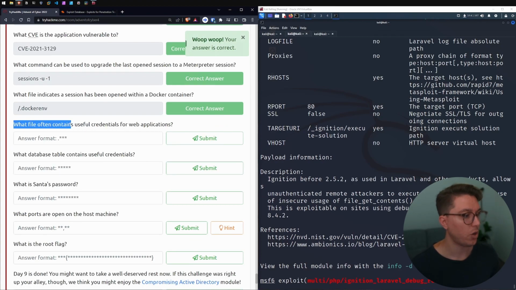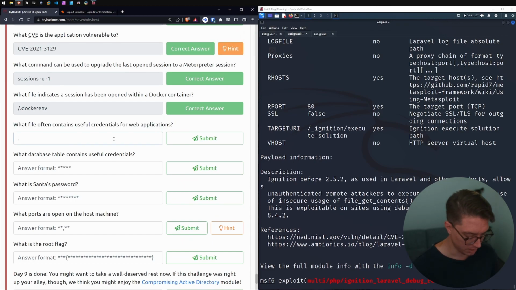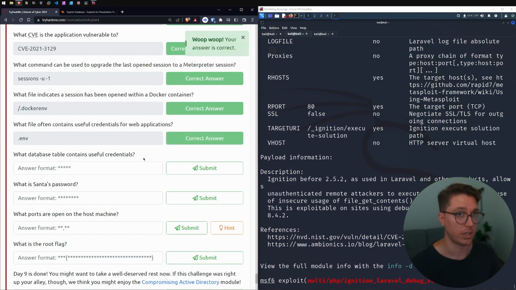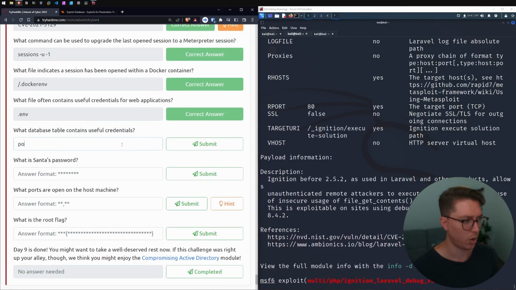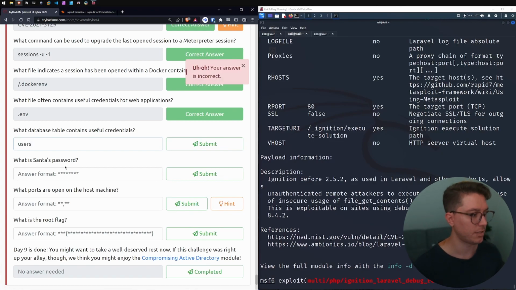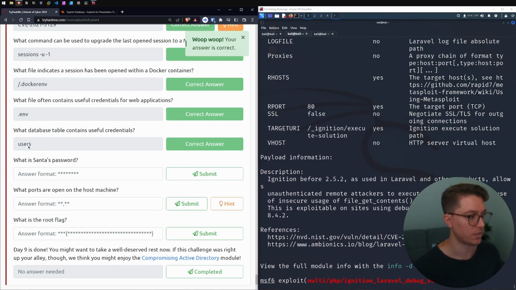Next up, what file often contains useful credentials for web applications? So this was the .env file that we saw in /var/www. So what database table contains useful information? Postgres? Egress? What database? In this case, it was users, because it's asking what database table. The users was not what the database is actually in, but the database table. So Santa's password. We saw that, and we can paste that in. Hopefully that's correct, because that's what I've been using.